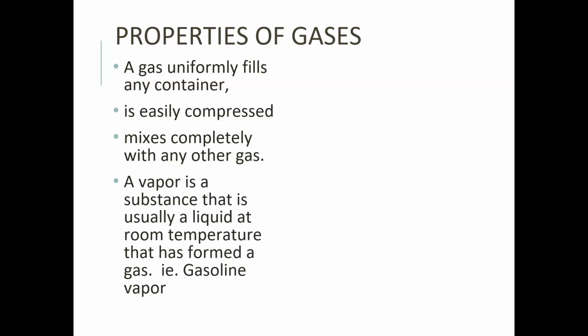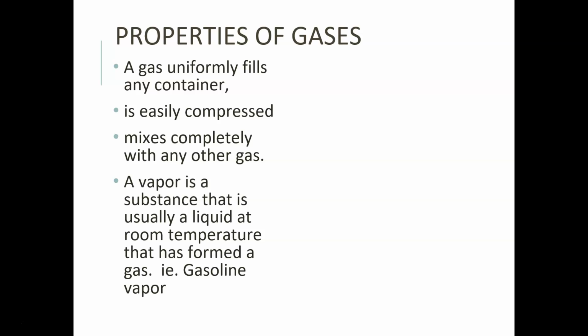And a vapor is a substance that's usually a liquid at room temperature. So for example, gasoline is called a vapor because it's not a gas at room temperature. At room temperature, gasoline is definitely a liquid, but because it's very volatile and it forms a vapor very easily, in other words, it evaporates very easily, it can also be a gas.